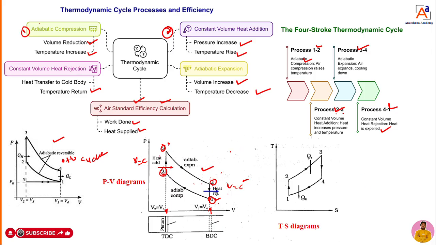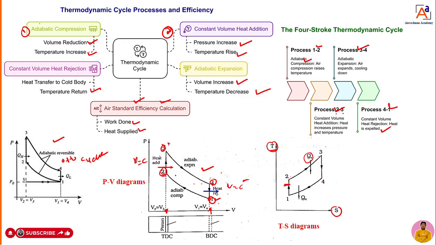Those 4 processes we can also express in a TS diagram, a temperature versus entropy diagram: 1 to 2, 2 to 3, 3 to 4, 4 to 1. 1 to 2 is adiabatic compression of the air fuel mixture.